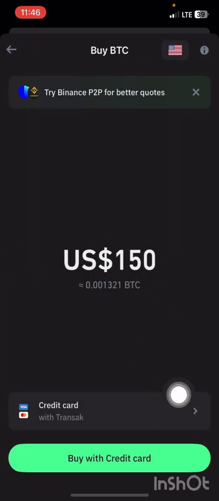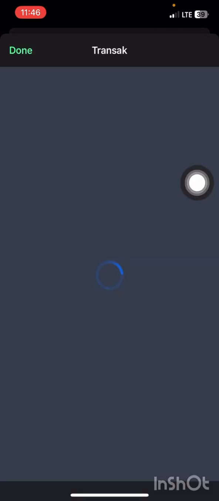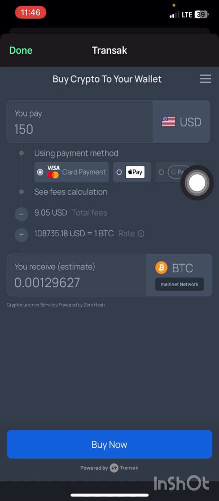So when you choose Transak, you go ahead and click on buy. You just click on buy with credit card, and of course it brings you here. Now at the end of the day, you would have spent $9 as a fee. So when $9 is taken from $150, it's left with $141. So as against the $143 that we calculated, after the whole fee and everything, you'll be left with $141.